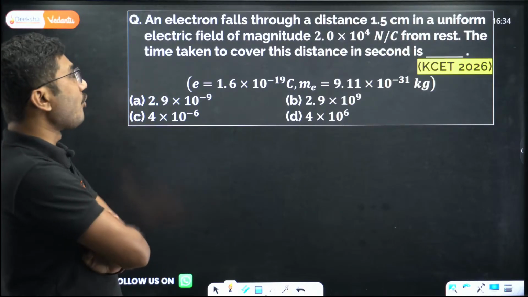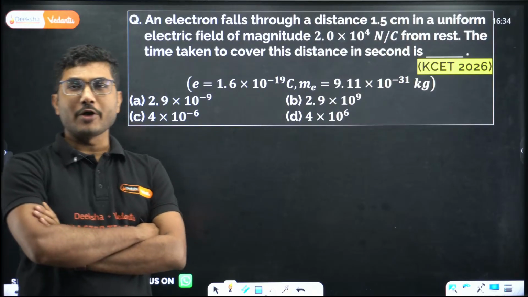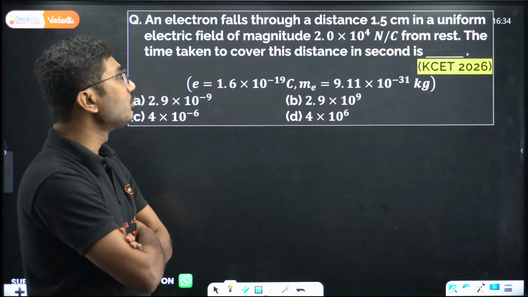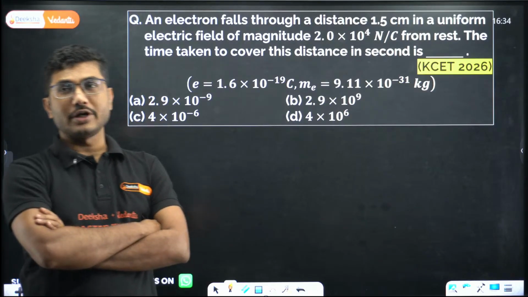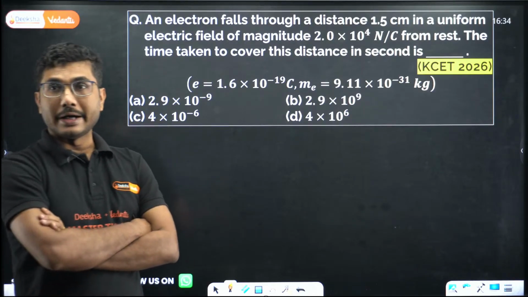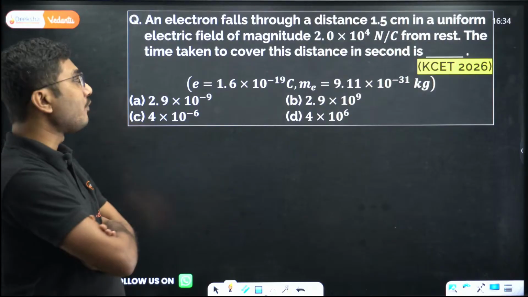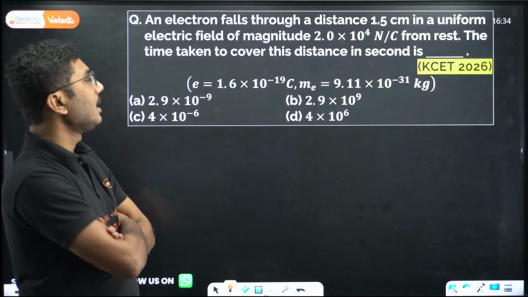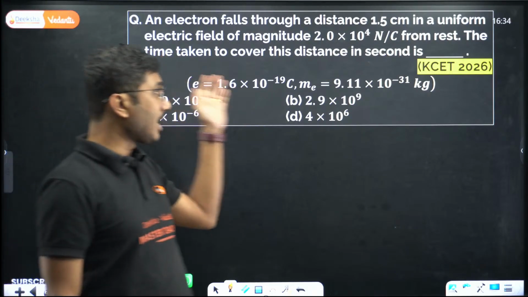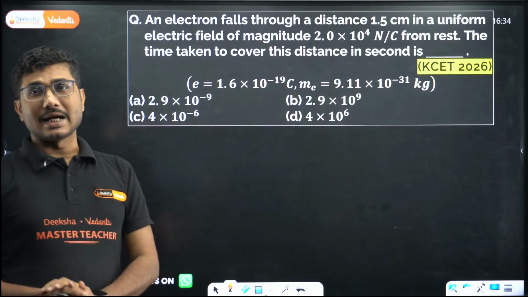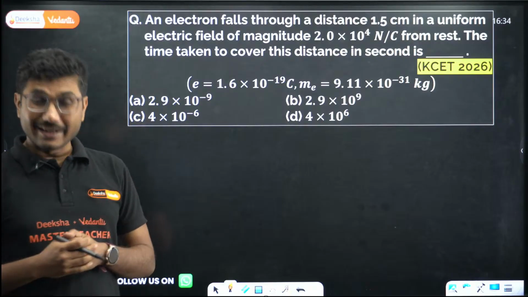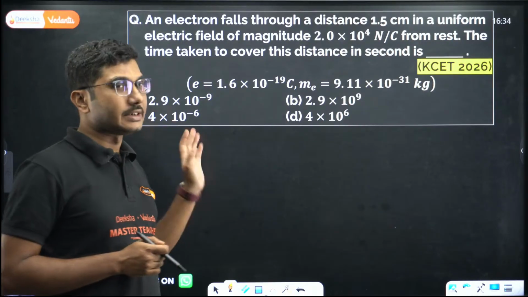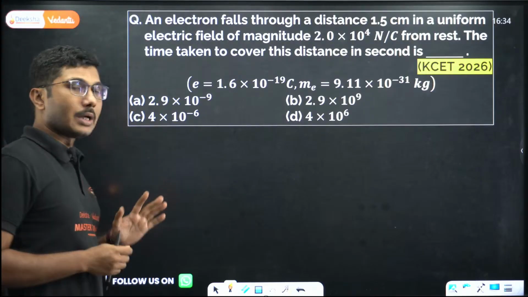An electron falls through a distance of 1.5 centimeter in a uniform electric field of magnitude 2 into 10 to the power of 4 Newton per Coulomb from rest. The time taken to cover this distance in seconds is? The charge of an electron is given, the mass of the electron is given, and they are basically asking you the time taken. Very interesting question, but if you follow basic principles, it is not a difficult question. So what is the basic principle?